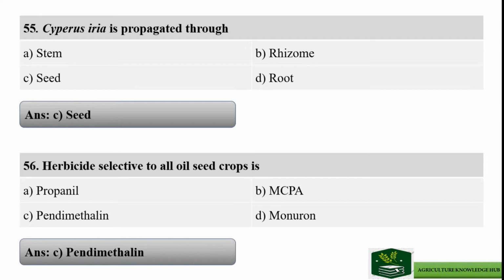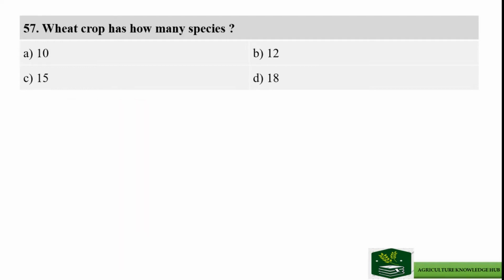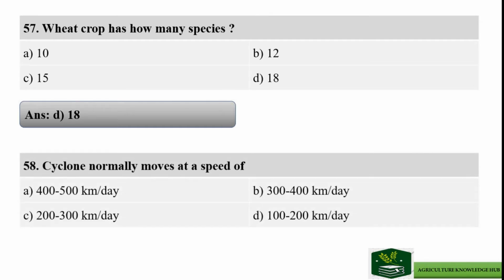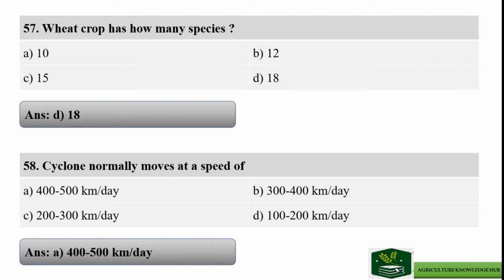Next question: the wheat crop has how many species? The options are 10, 12, 15, and 18. The right answer is option D, 18. Next question: a cyclone normally moves at a speed of, option A 400 to 500 km per day, option B 300 to 400 km per day, option C 200 to 300 km per day, and option D 100 to 200 km per day. The right answer is option A, 400 to 500 km per day.